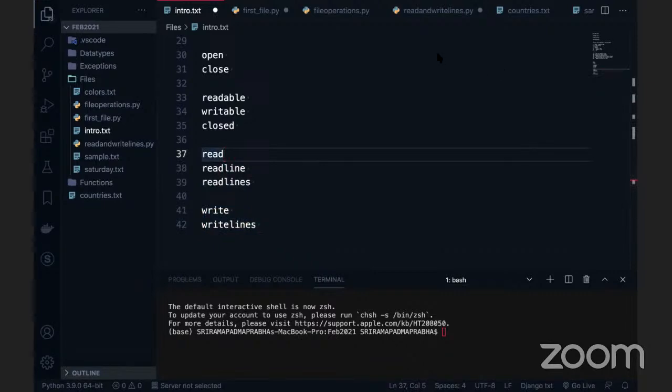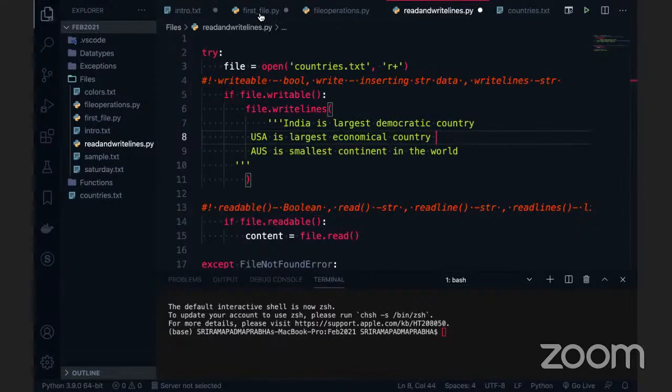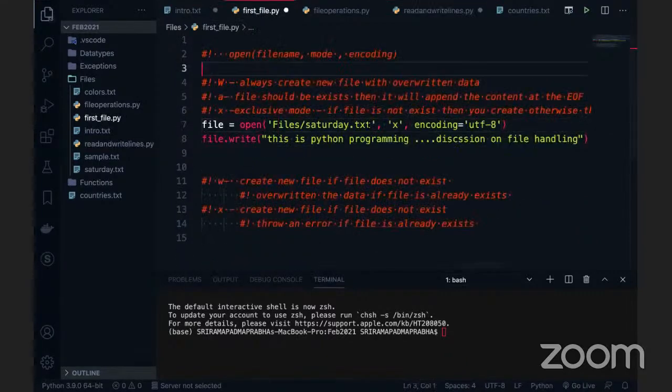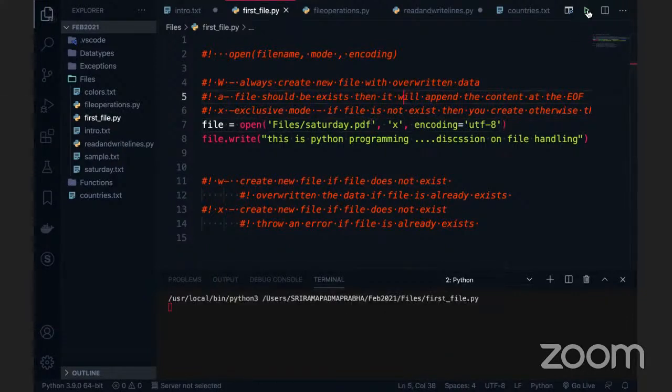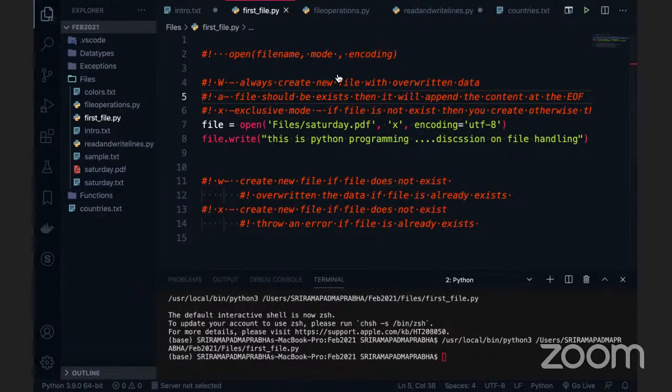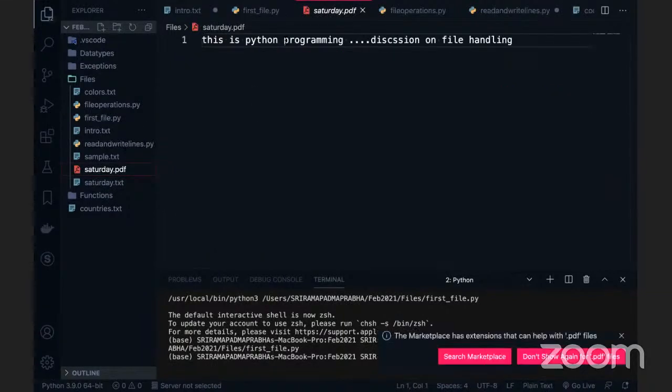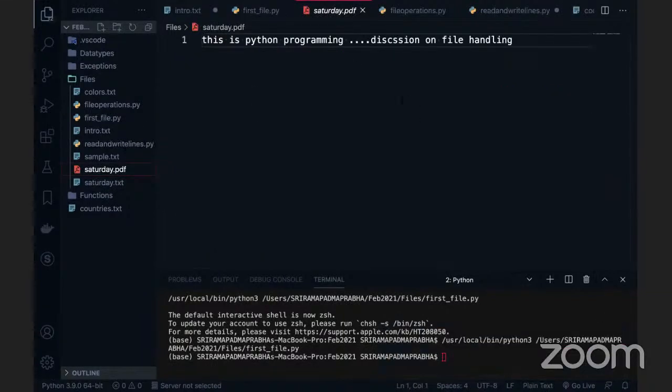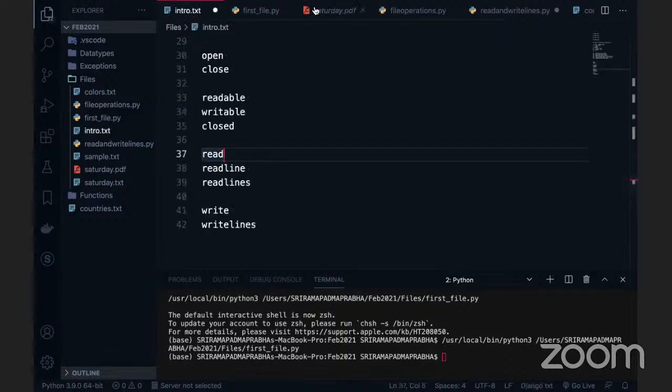But you may wonder, can I create a different file here instead of Saturday.txt? Can I use a PDF here? You can go and execute this code. It will create a .pdf. So now I'm going to execute this code. You can see that a PDF file is created on the left side, and the data is also inserted in the PDF, but it is not the right way to do it. Right now it is showing this, but if you open this PDF file from your local computer, sometimes it may be corrupt. This is not the way to insert data into a PDF.